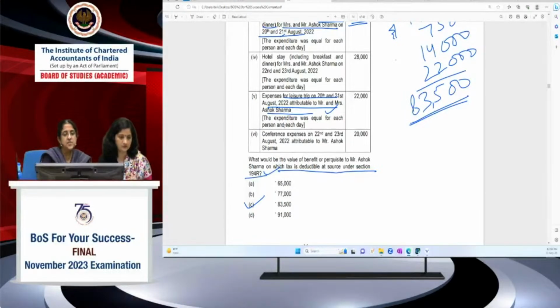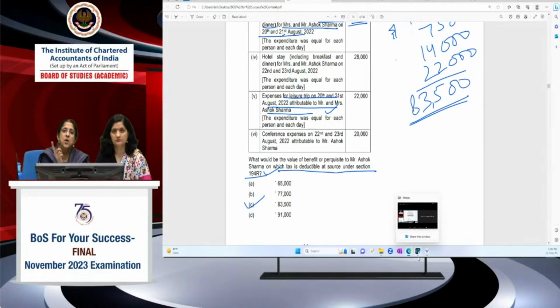Ashish has raised why 7,500 is included: because you are allowed to come only one day before. Even the dealer himself is permitted to come only one day before the conference. Otherwise, normally speaking, you have to give only for the days of the conference. But one day prior is allowed because it's very difficult to come on the day of the conference itself. So one day prior, they won't treat it as a perquisite.